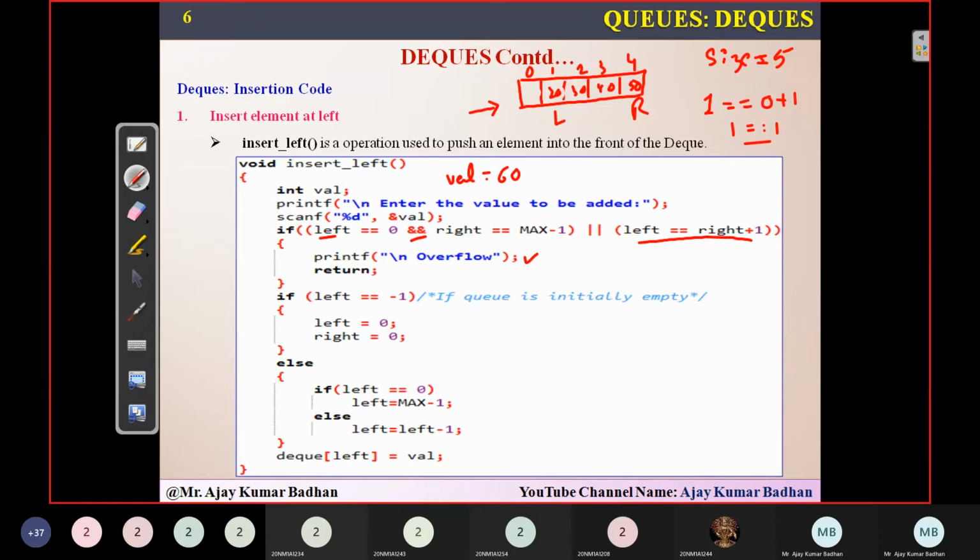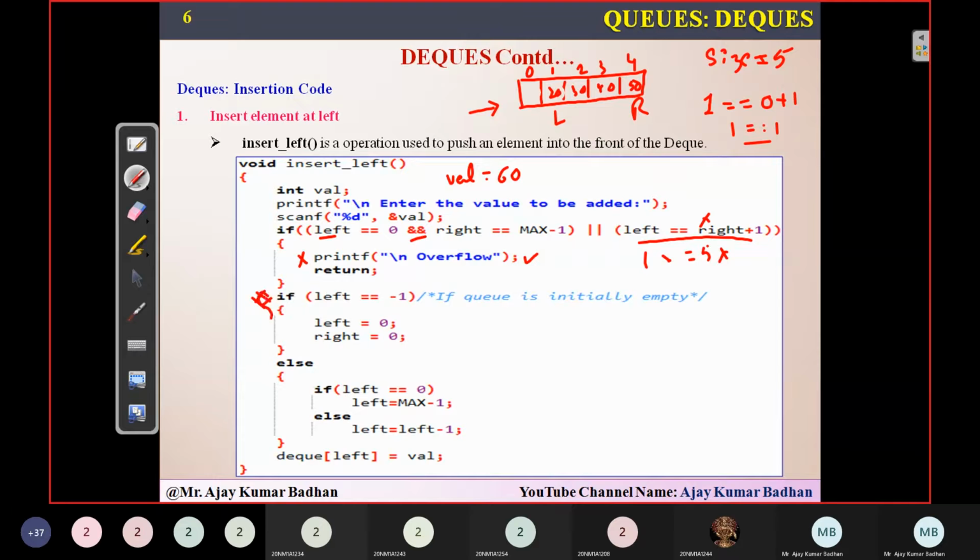Any one of the conditions, even this condition, will fail because left equals right plus 1. Left is pointing to 1. So 1 equal to right plus 1 means 4 plus 1, which is 5. This condition is anyhow going to fail, no problem in that. So there is no overflow condition here. We'll come to the next part.